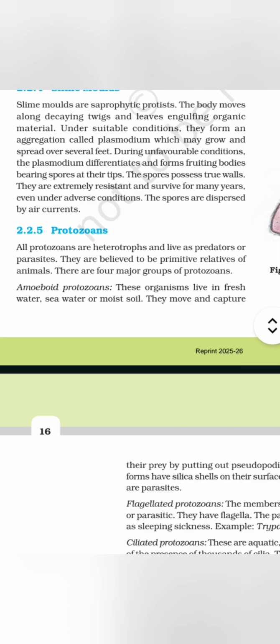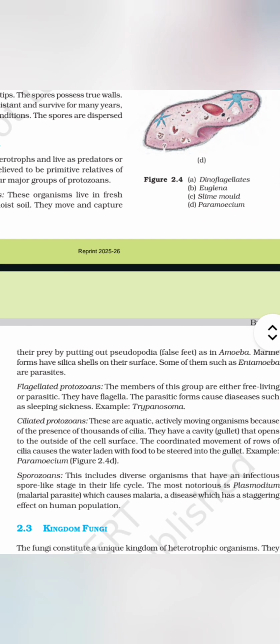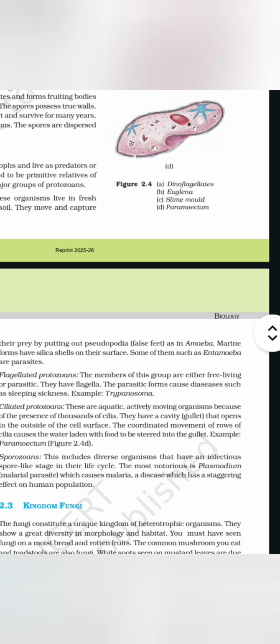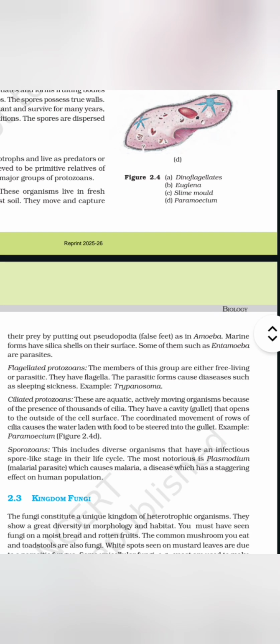Amoeboid protozoans. These organisms live in fresh water, seawater, or moist soil. They move and capture their prey by putting out pseudopodia (false feet), as in Amoeba. Marine forms have silica shells on their surface. Some of them, such as Entamoeba, are parasites.